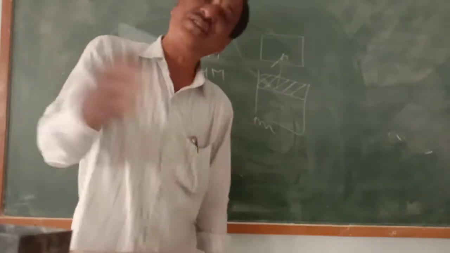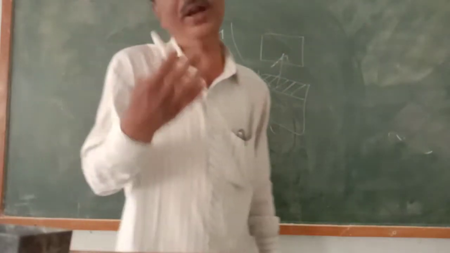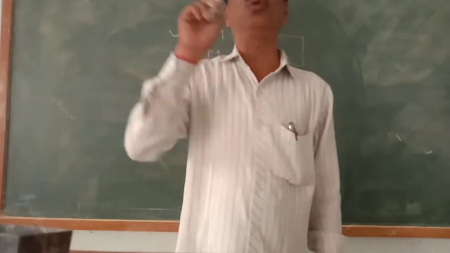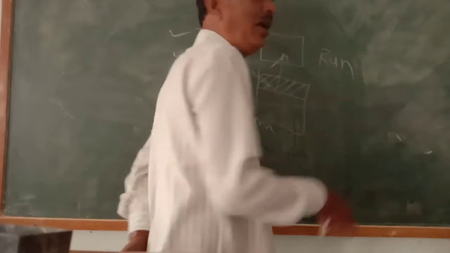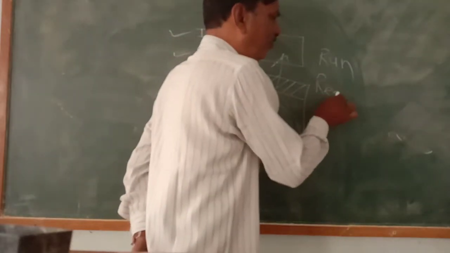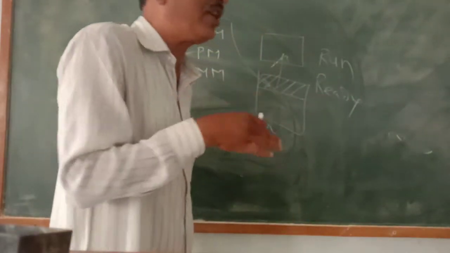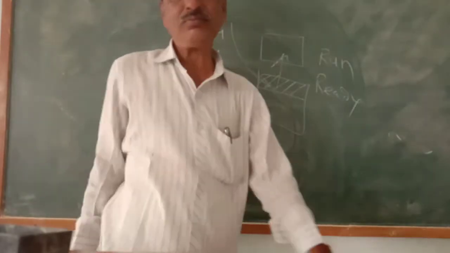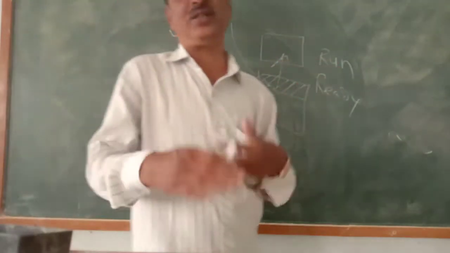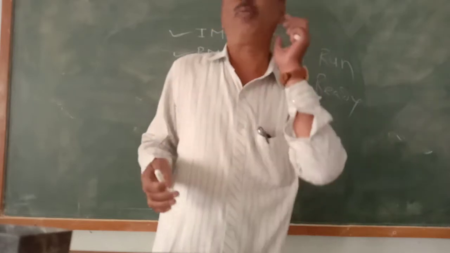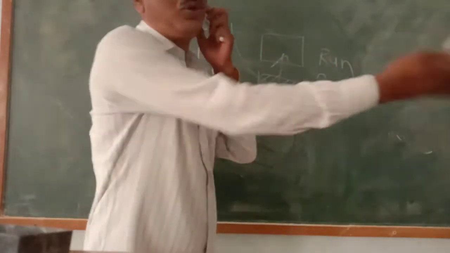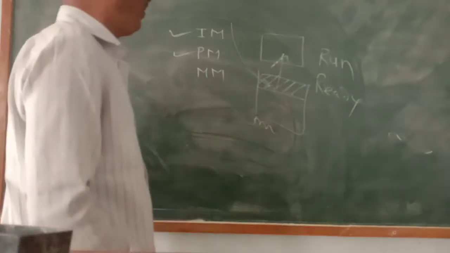Such a number of processes can be loaded in memory, but only one process is going to be executed. That process is called a process in run state. The remaining ones are ready. They are in memory, but the processor has not given attention to them. And while running, due to an input or output instruction, a process can be blocked for the time being, and another process can be scheduled.